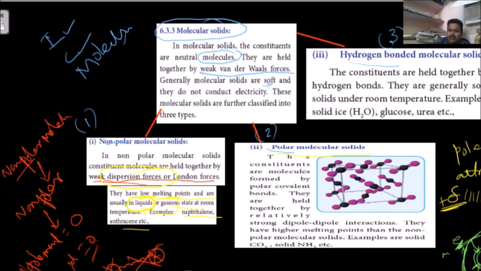Because the net dipole moment is not equal to 0, charges are developed, so their interactions are strong. Whenever dipole interactions are there, the bond is strong, so polar molecules have higher melting points than the non-polar ones.